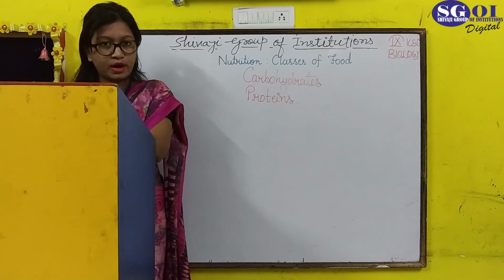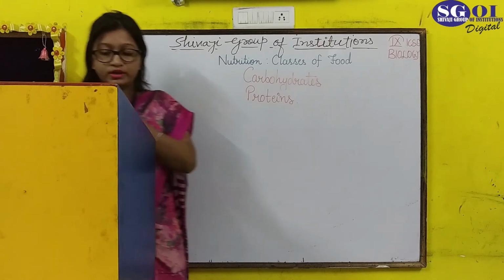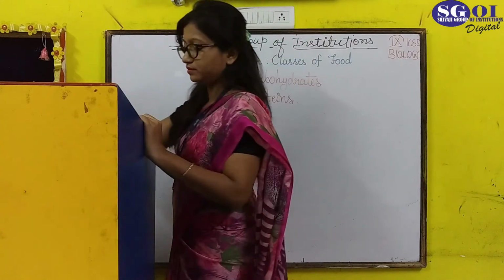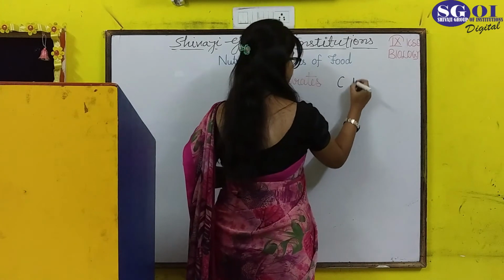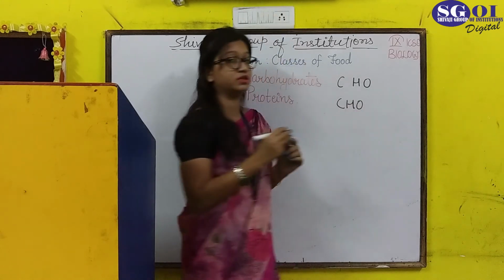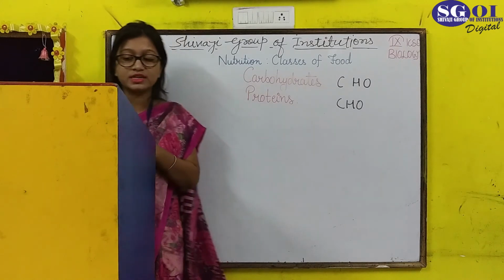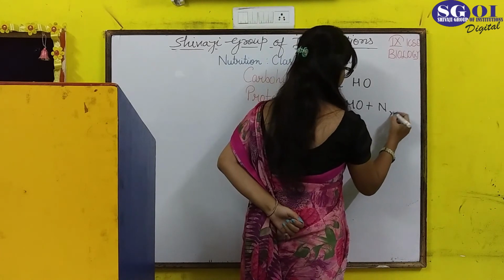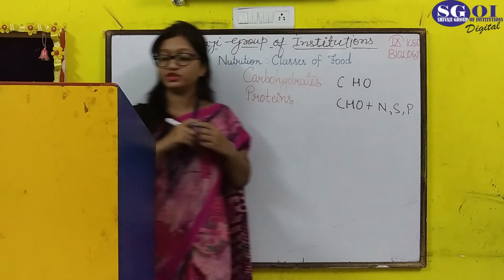Proteins are organic compounds, and they also contain carbon, hydrogen, and oxygen. But in addition to this, they also contain other elements like nitrogen, sulfur, and phosphorus.